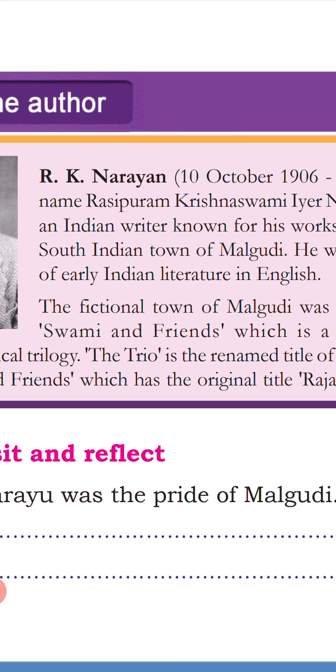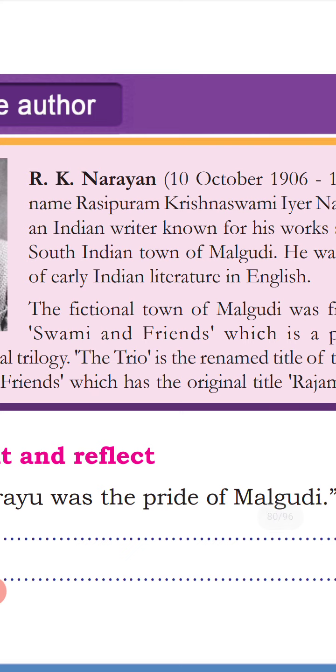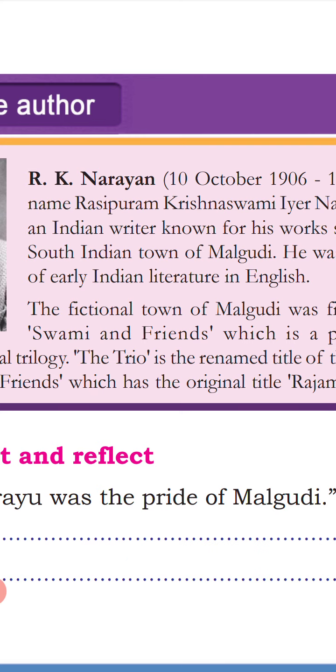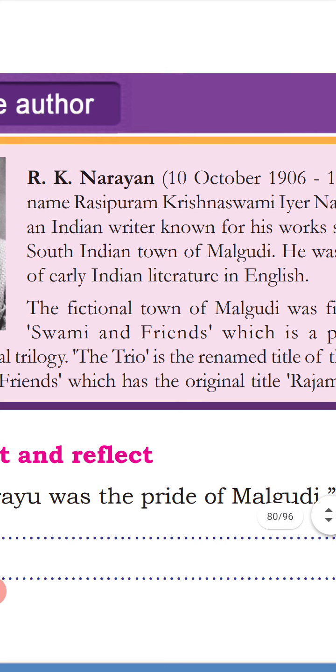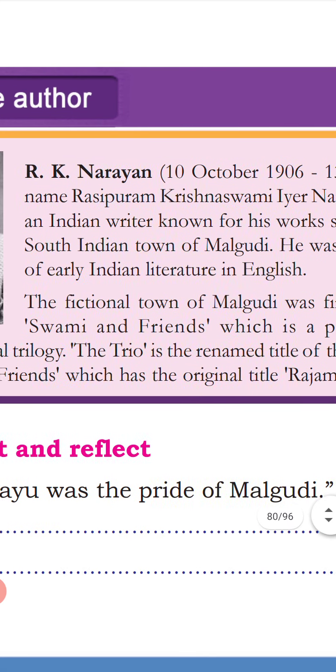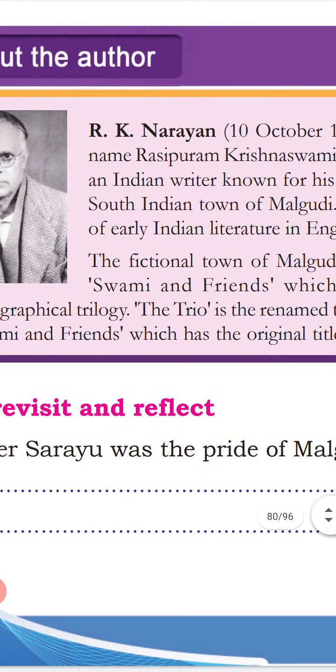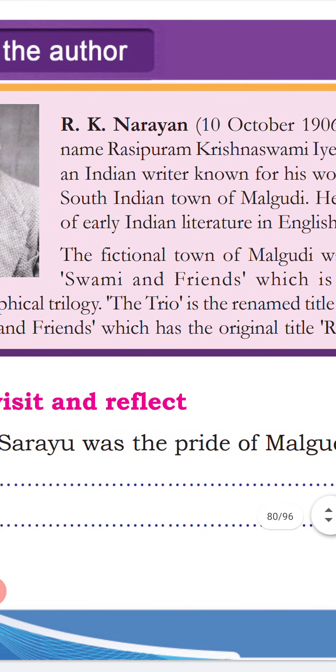These are the two important works of Narayan, Swami and Friends. And Malgudi, I already told, is a South Indian town, first introduced in the book called Swami. Most of his characters are centered around Malgudi.